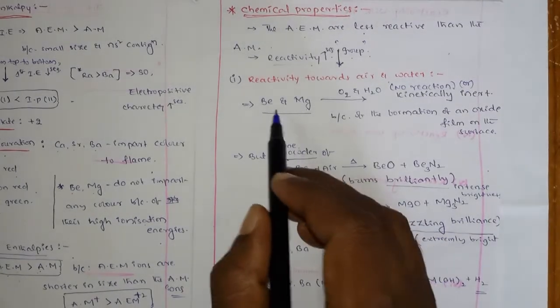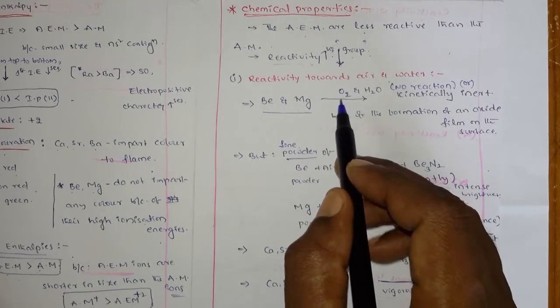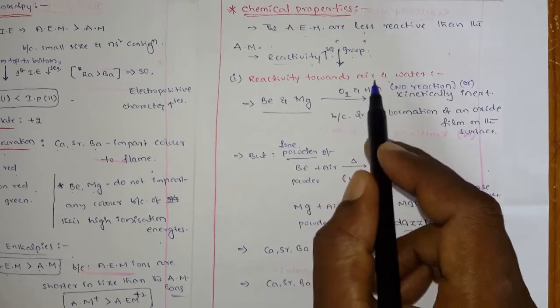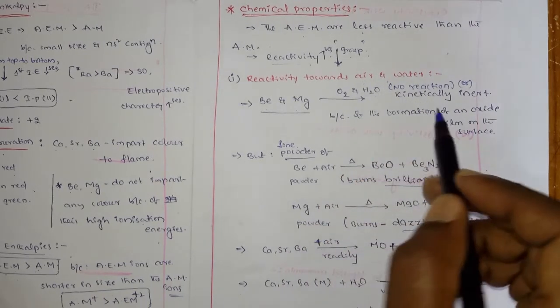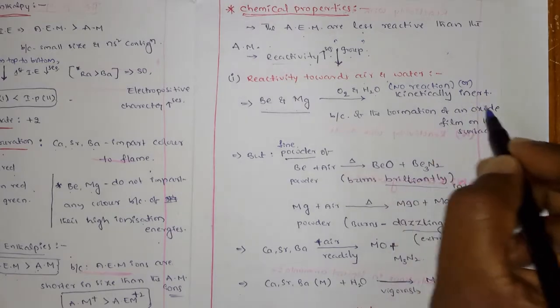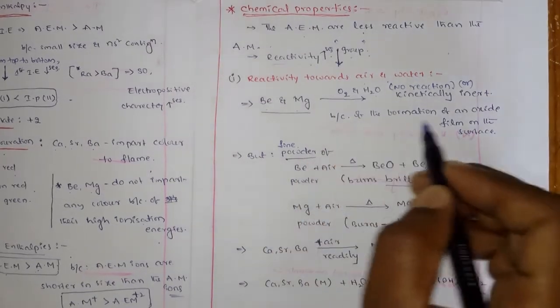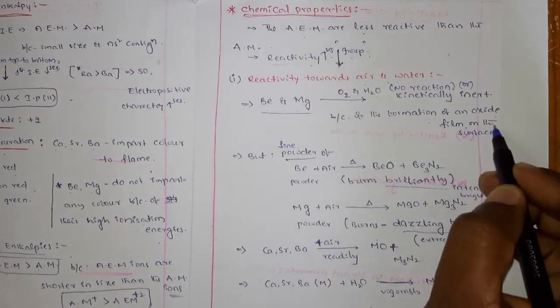The first two elements, beryllium and magnesium, generally cannot react with the oxygen in the air and water. Simply you can say they are kinetically inert. Thermodynamically, if you want them to react they can, but the rate of the reaction is very slow because of the formation of an oxide film on the surface.